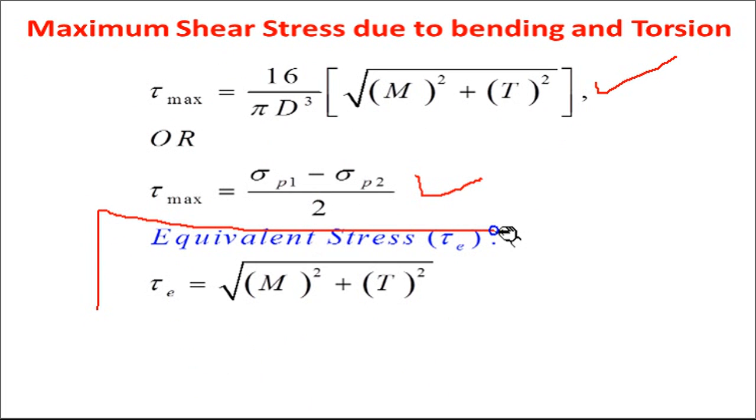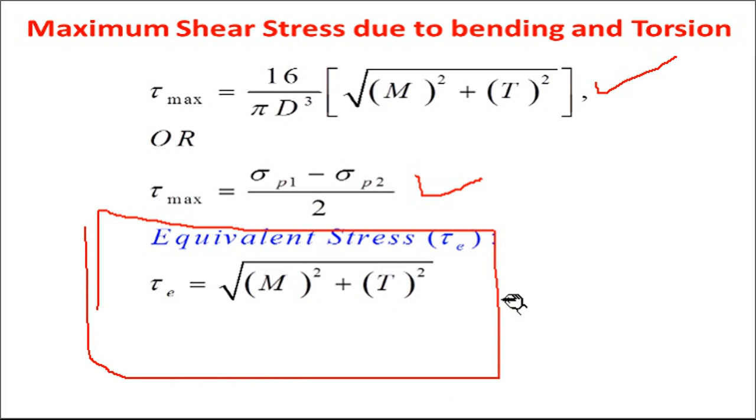Even sometimes it is asked to calculate the equivalent stress acting on the shaft. Equivalent stress is nothing but the resultant stress, and that is tau E, which will be equal to under root of m square plus t square. T is the torsion or twisting moment. T is not a shear stress. M and T are the moment and torsion terms respectively. So to find the equivalent stress, sometimes there may be a problem for 2 marks. Moment and torsion or torque may be given in the problem, and they will ask you to calculate the equivalent stress. In that, equivalent stress tau E equals under root of m square plus t square.